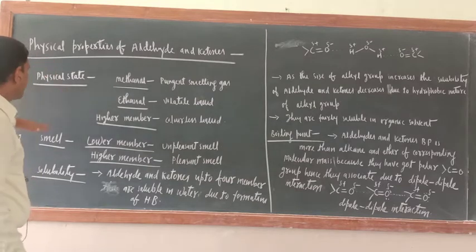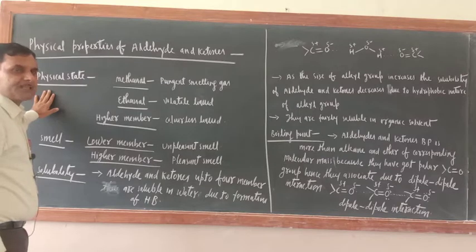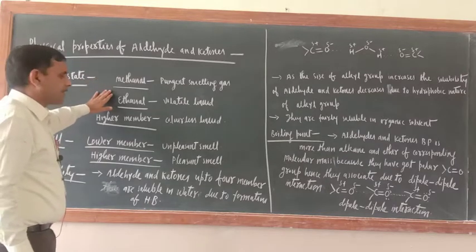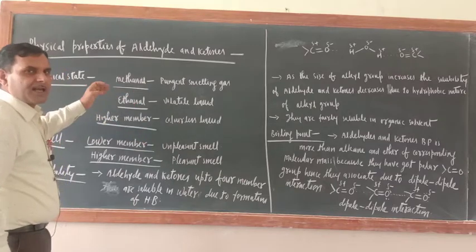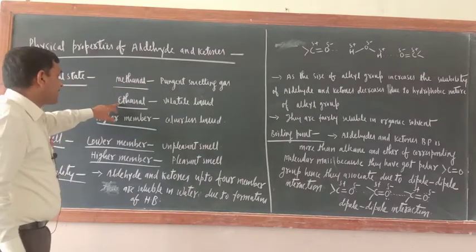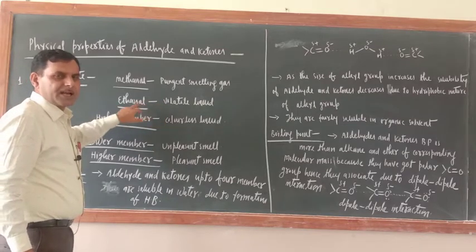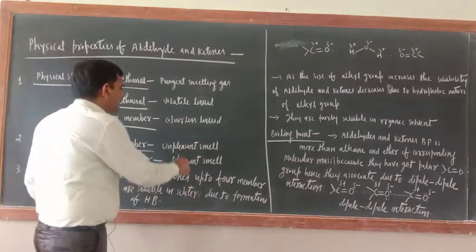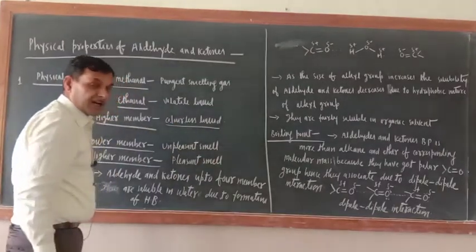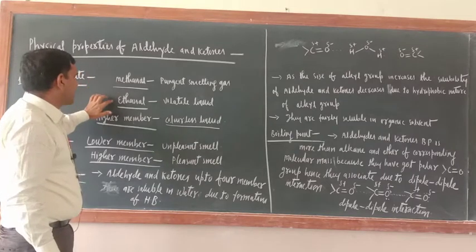As usual, in physical properties, first we will discuss physical states. Methanal is the first member of aldehydes. It is a pungent smelling gas. Ethanal is a volatile liquid. Higher members are colorless liquids. A little bit of variation is there in the case of methanal and ethanal.